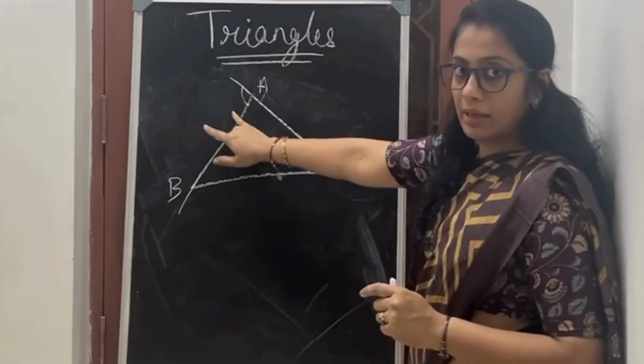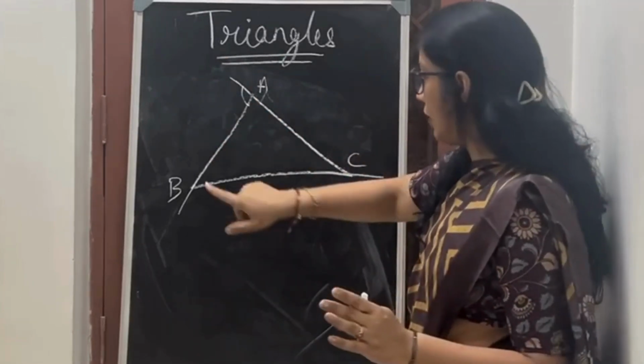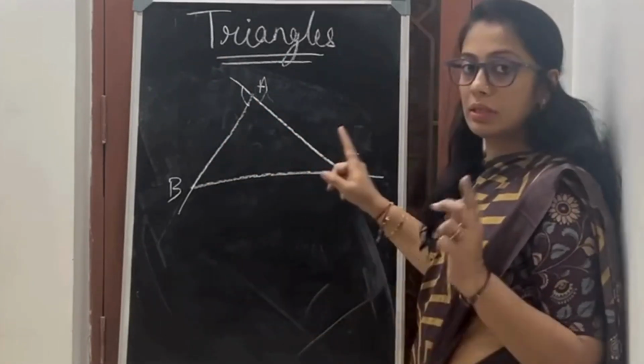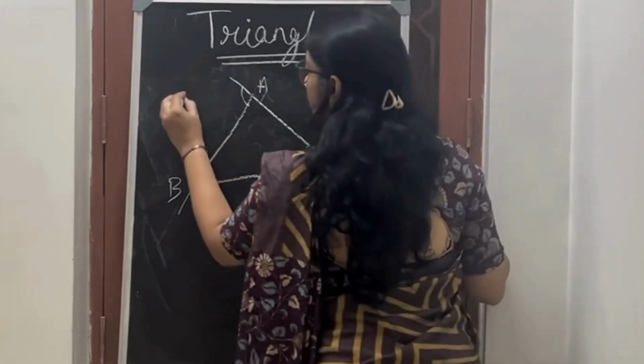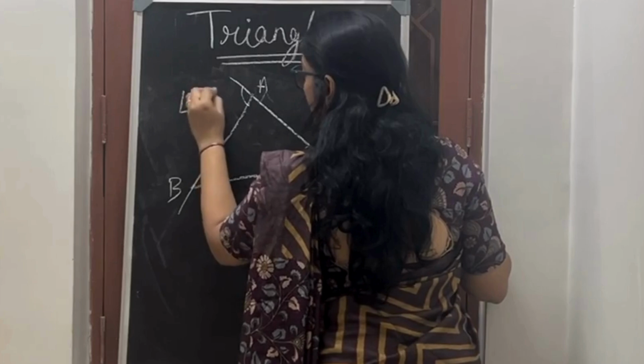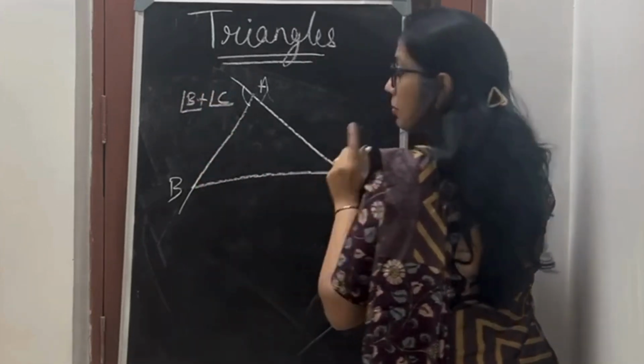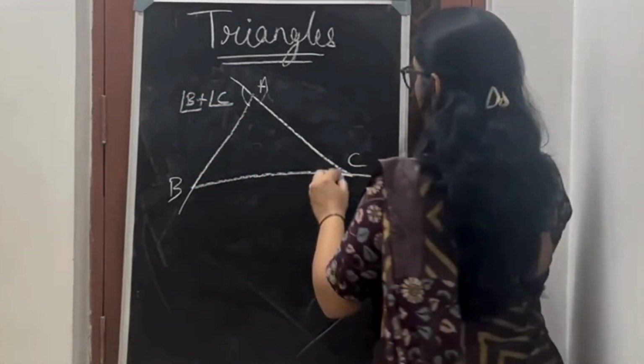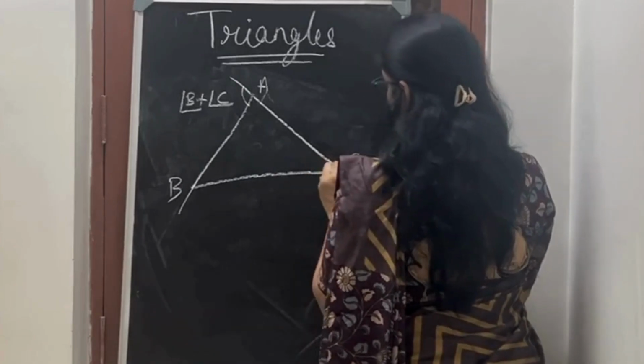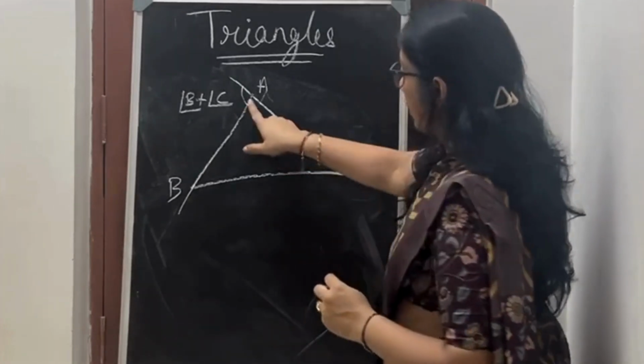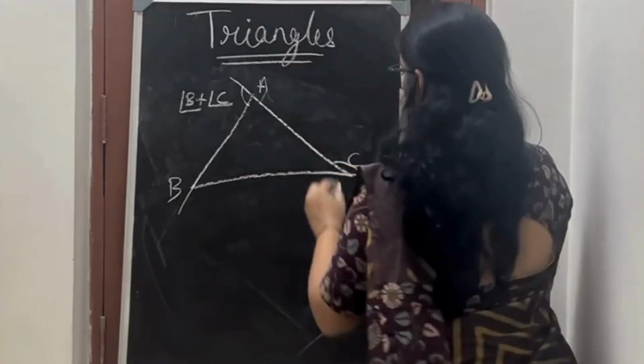So the exterior angle of the angle A is equal to the opposite interior angles, that is angle B plus angle C. The interior opposite angles. Okay, please remember this, not exterior angles. So angle C equals the sum of angle A plus angle B, the interior angles.